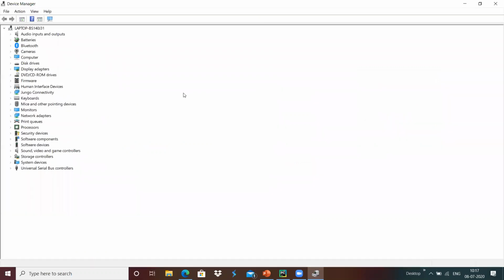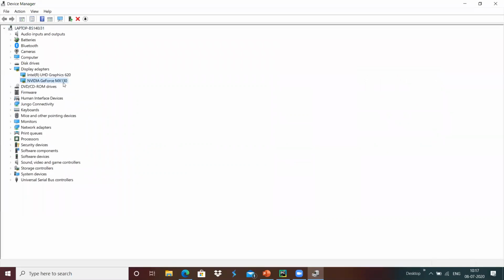Only a system that has an NVIDIA GPU can install the NVIDIA CUDA toolkit. Under display adapters, we can see an NVIDIA GeForce MX130 GPU is present in this system, so we can download the CUDA toolkit and install it here.